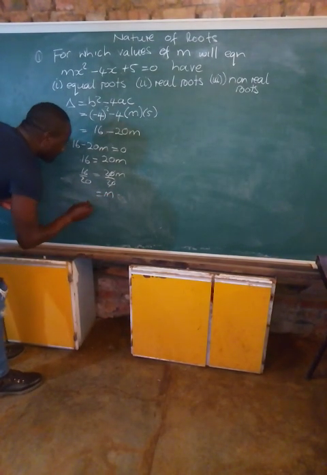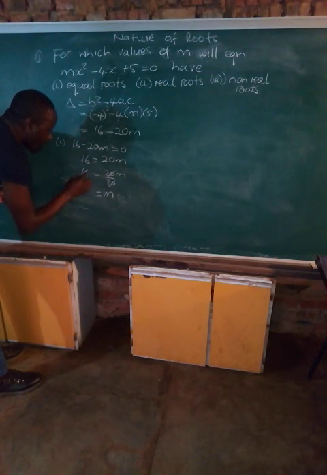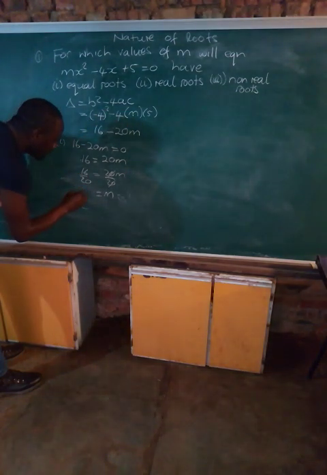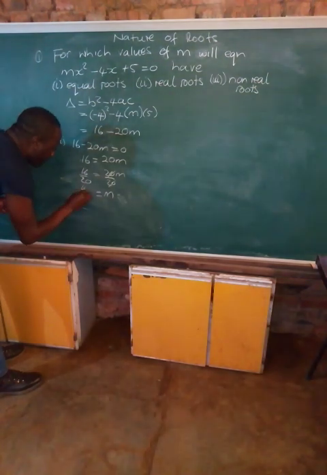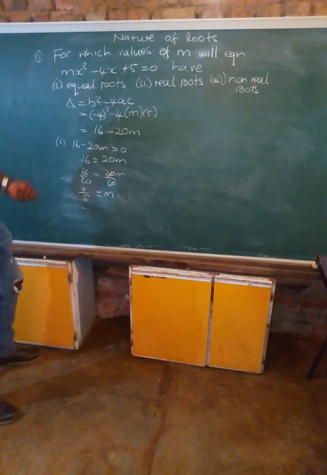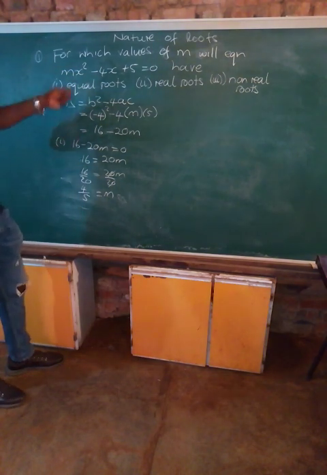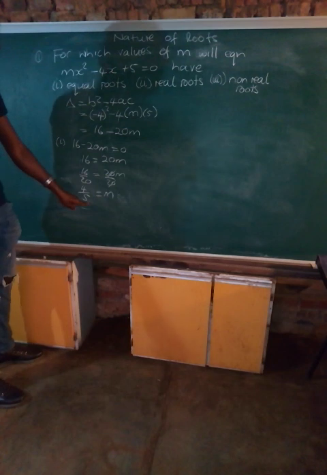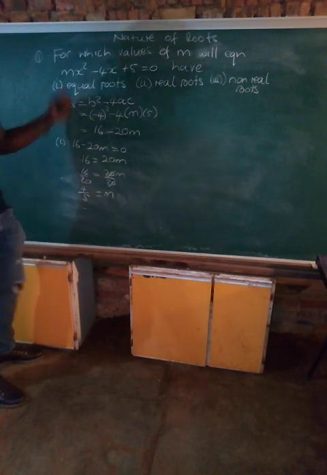Then m is equal to 16 over 20. 4 into 16, what do we have? We have 4. 4 into 20, we have 5. So, for this equation to have equal roots, m should be equal to 4 over 5.